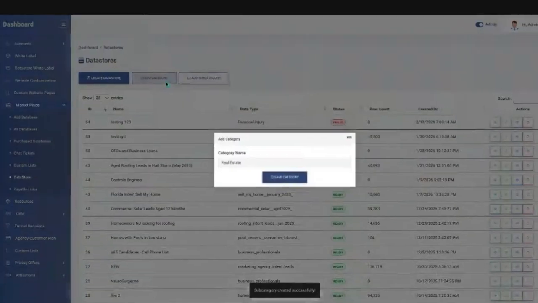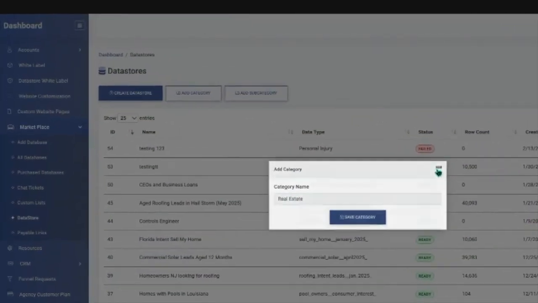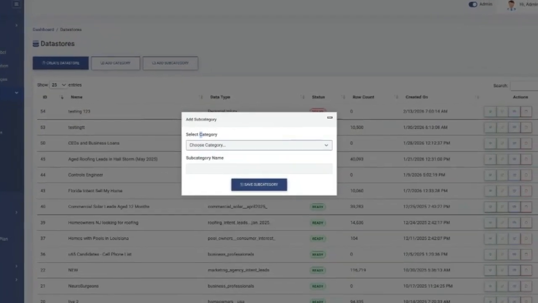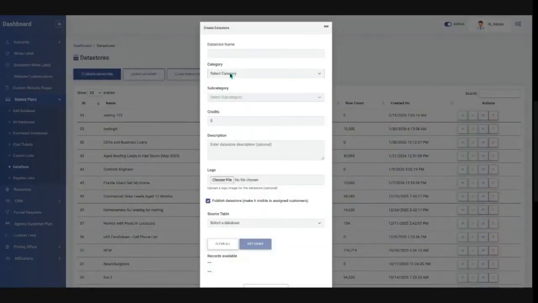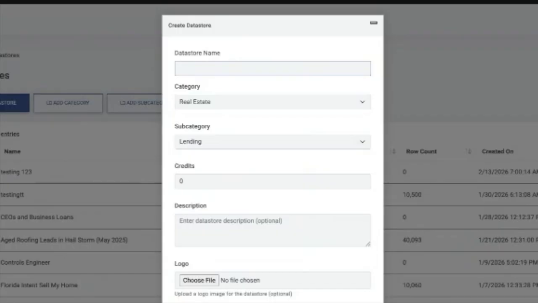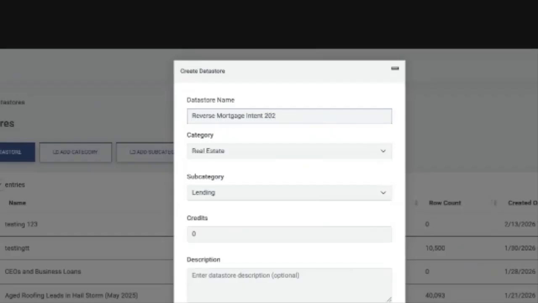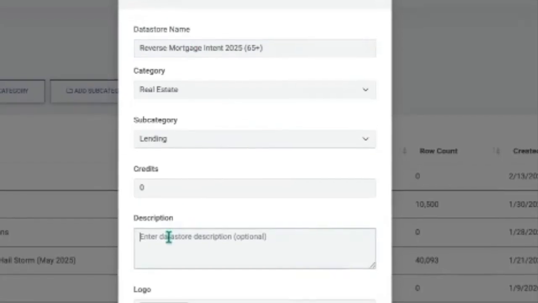So you can make categories and you can make subcategories. If it doesn't exist, you have to create it in advance. Go to create data store. I'm going to select my categories first, homes and lending, name it. Reverse mortgage search, 65 plus. And obviously you can name this however you want and describe it.